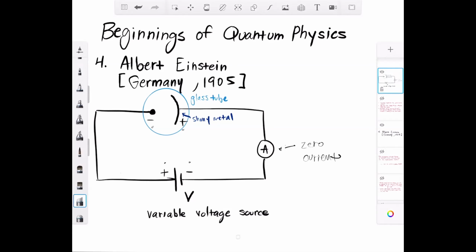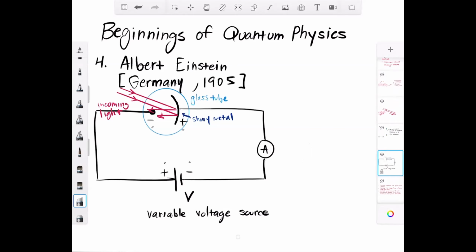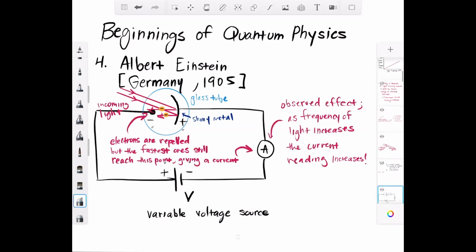this is the interesting thing that happens with the photoelectric effect. We shine some light onto the glass tube, onto that big positively charged plate. What ends up happening is that some electrons are released from that plate and sent over to the other side. Now, if you look at the negatively charged electrode, they should be repelled because the electrons are, of course, negatively charged as well. But they are coming in so fast that some of them get through anyway. And then they are able to form a current, which is then read over on the other side on the ammeter.